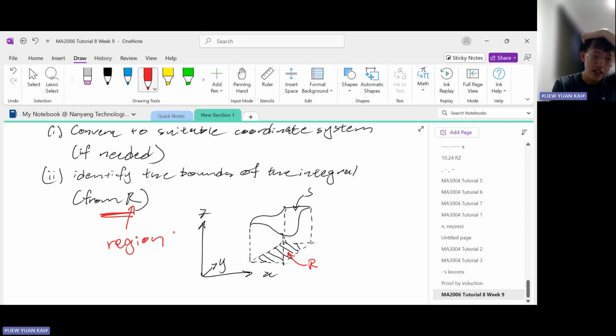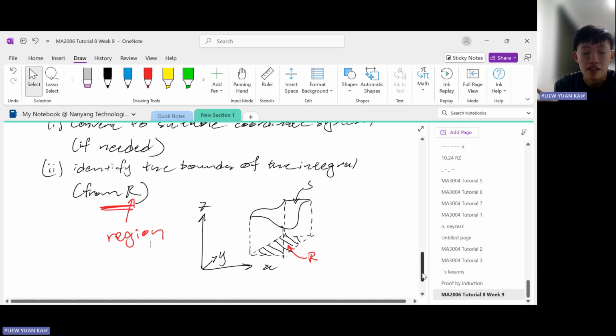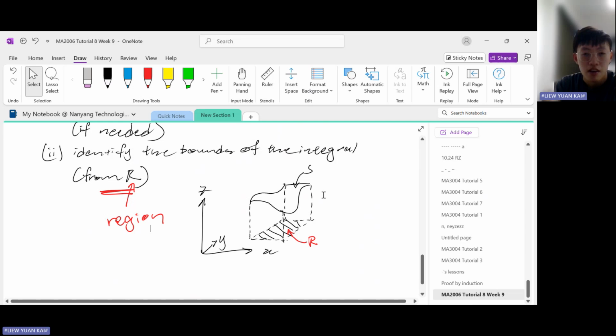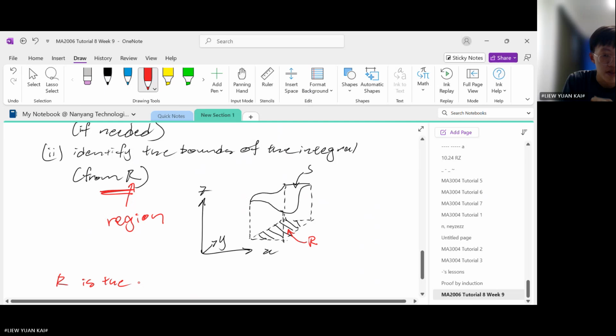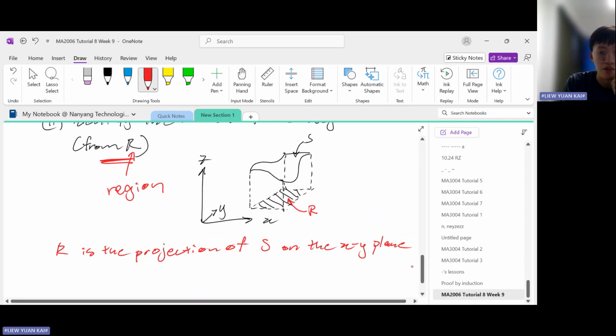Okay, so let me say that again. Technically speaking, R is defined to be the region that is projected. So it is the projection of S onto the XY plane. Okay, so let me say that again. R is the projection of S on the XY plane. Okay, so what does it mean? It's quite abstract, right? So I want you to think about it like this.